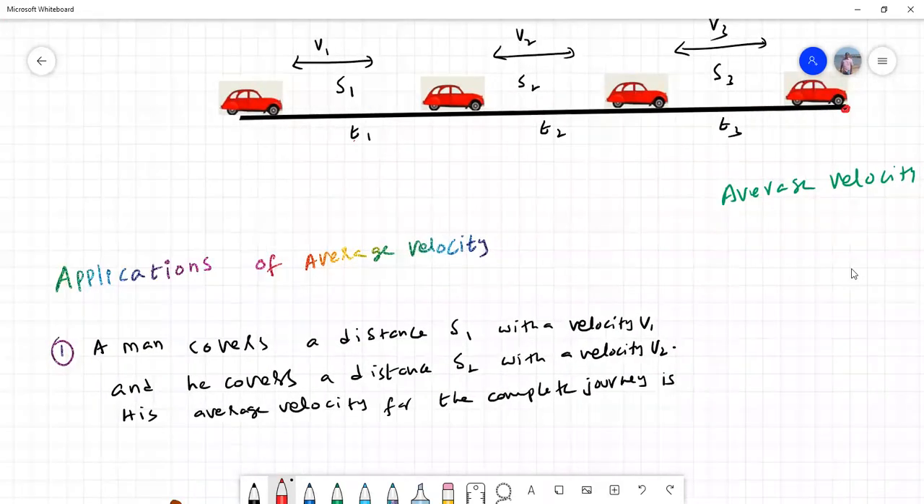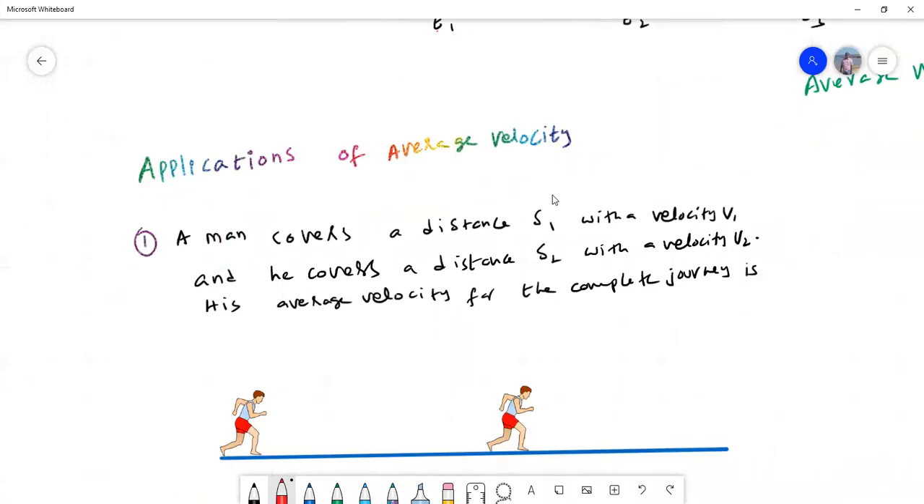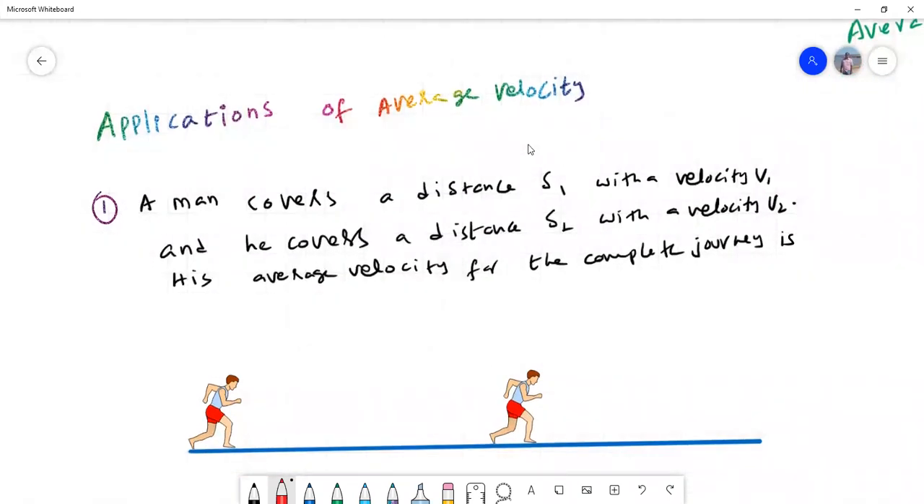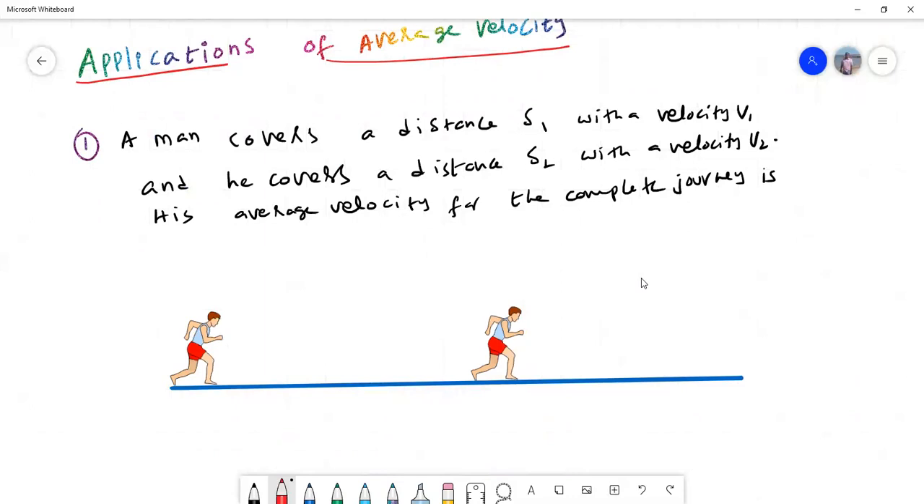Now let us discuss some important applications of this average velocity. These are all very, very important. So let's understand each one. Let me take the first one. A man covers a distance S1 with a velocity V1. A distance or displacement. See, one more point. When a body moves along a straight line, whether you say distance or displacement, they are equal. I said along a straight line, whether we use the word distance or displacement, that doesn't make any difference.